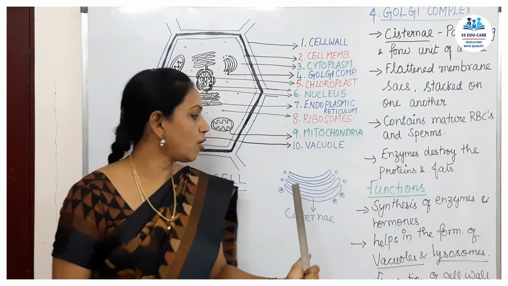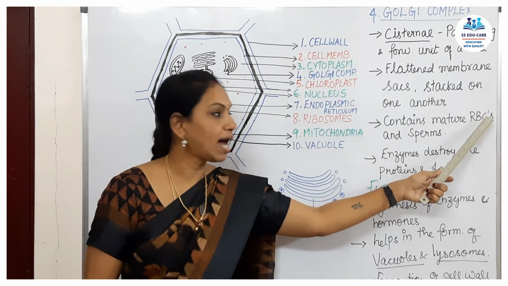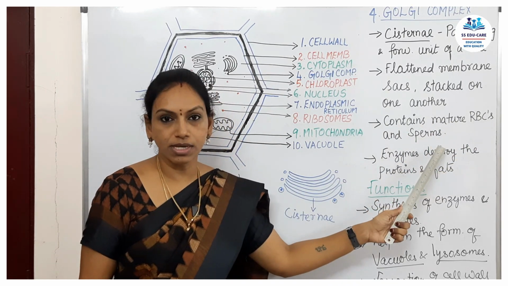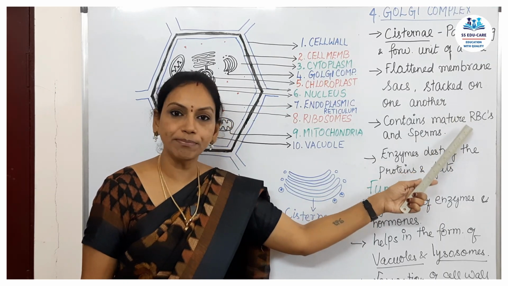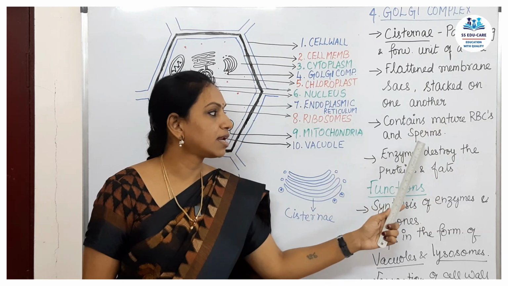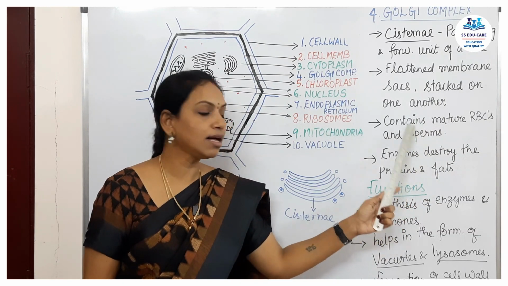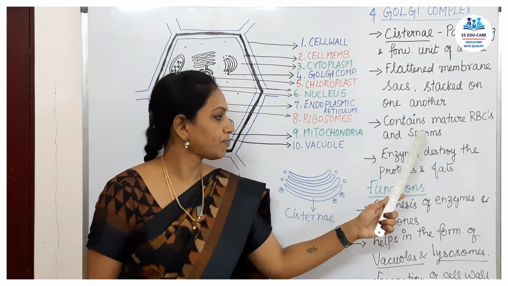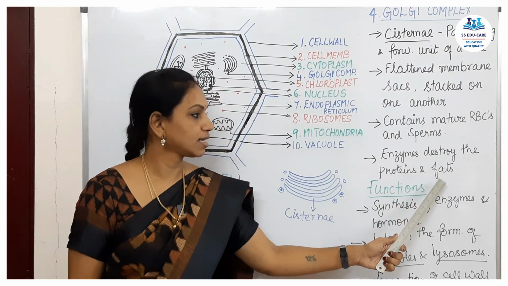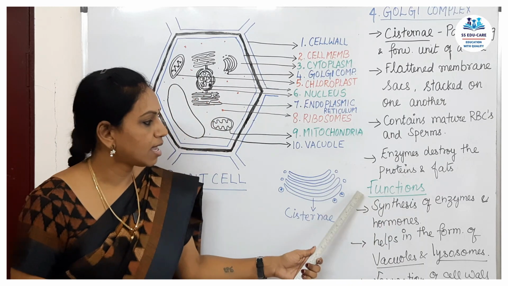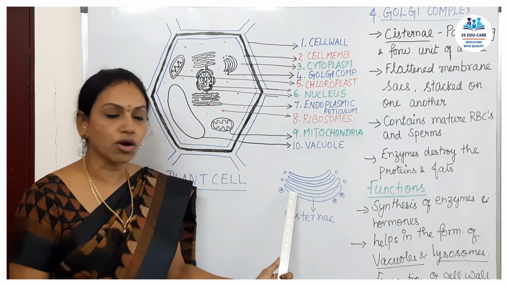They also contain mature RBCs and sperms. RBCs, the other day we have seen, are a type of blood cell. Then sperms are present in the male reproductive part. These enzymes may destroy the proteins and fats. That's the repeated point. Then the functions of this Golgi complex.